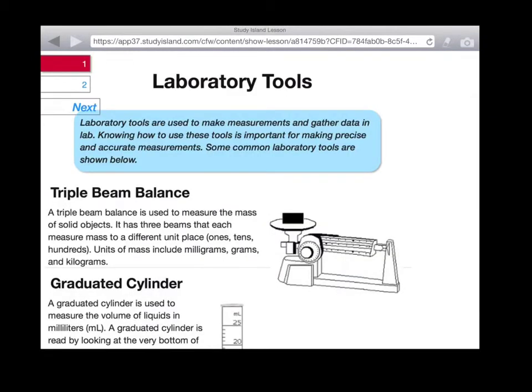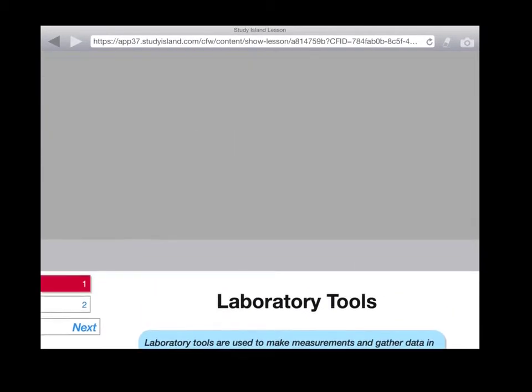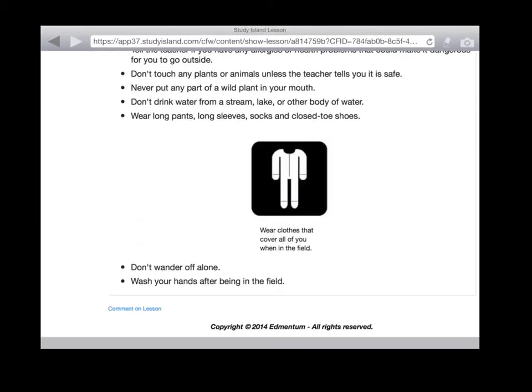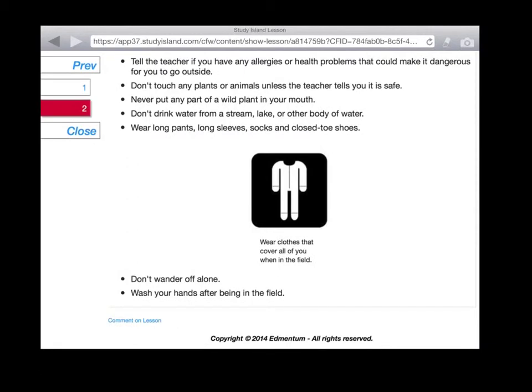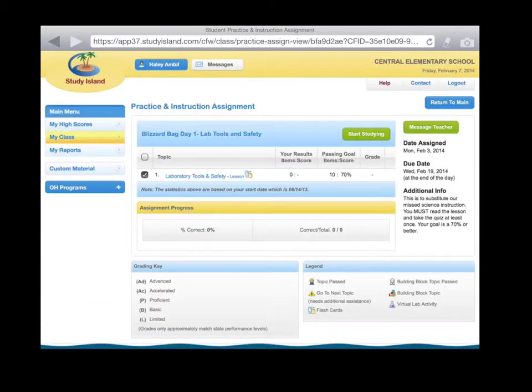And then it takes you to this lesson. You'll want to read through this lesson and learn about all the safety topics. When you're done with that page, you go to the next page. Now you're on page 2. You read through these safety topics. When you're finished, you'll hit the close button. And then it should take you back to this page.